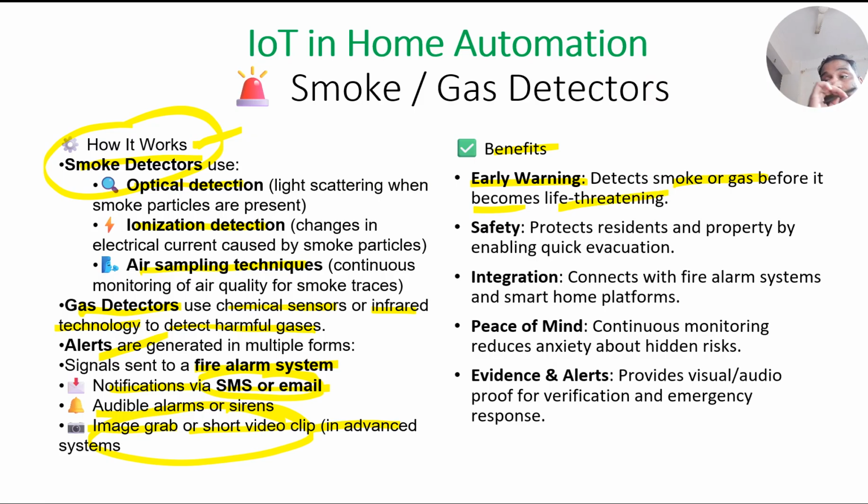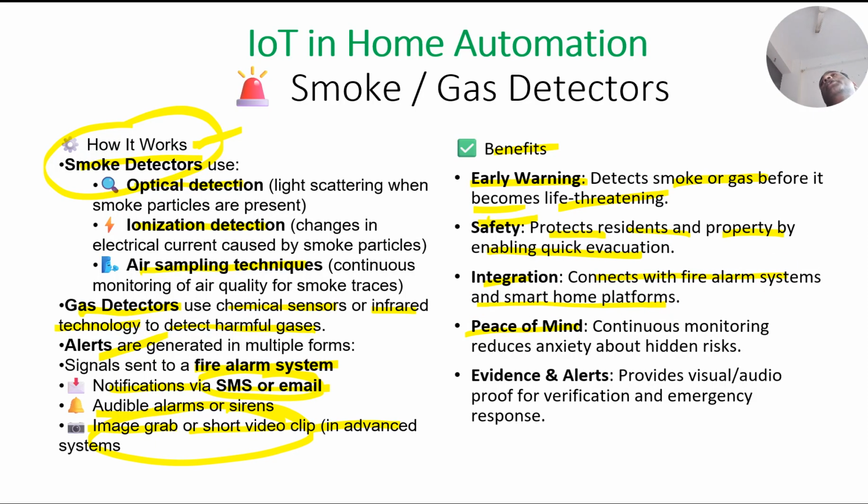Safety: it protects residents and property by enabling quick evacuation. Once we know that there is a fire or an LPG leakage, we can immediately evacuate the home and go out into an open space. Integration: it connects with the fire alarm system and smart home platforms.